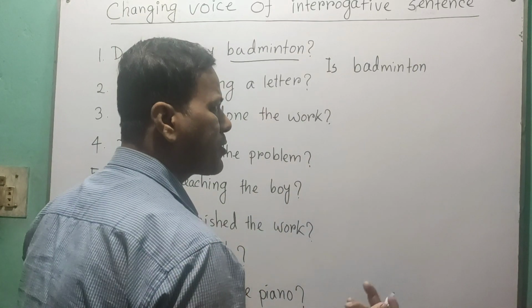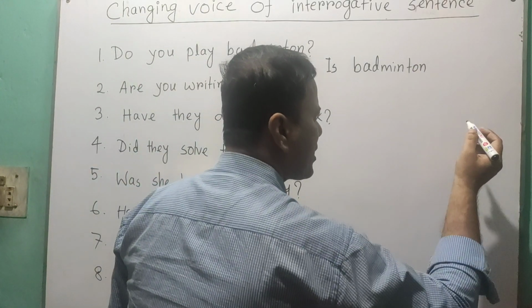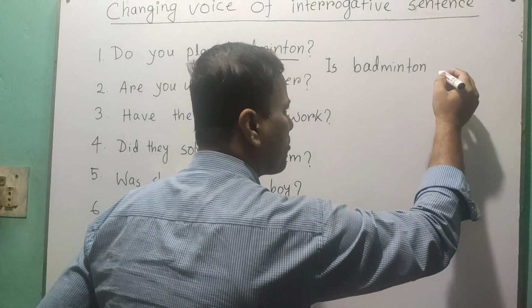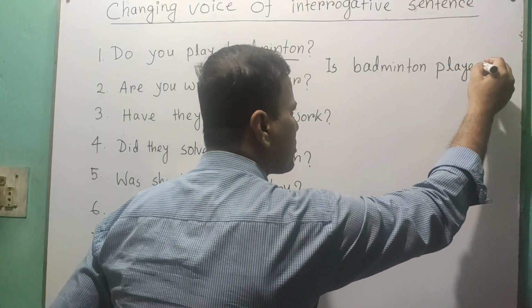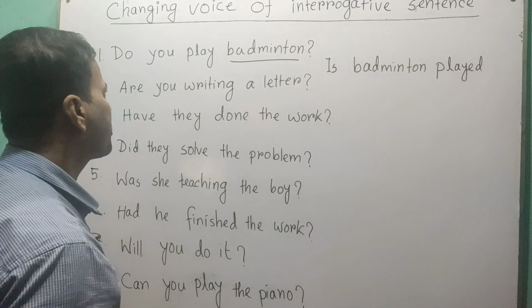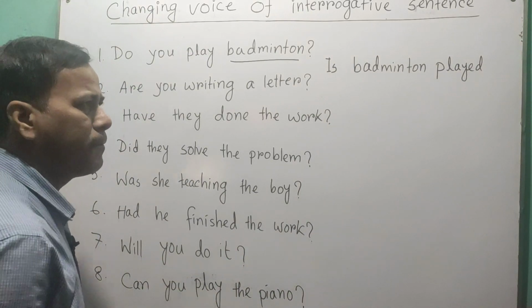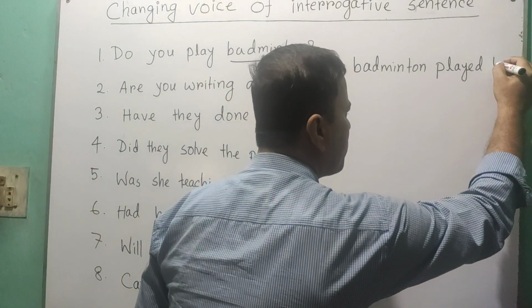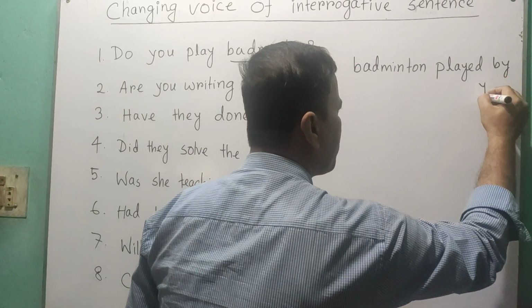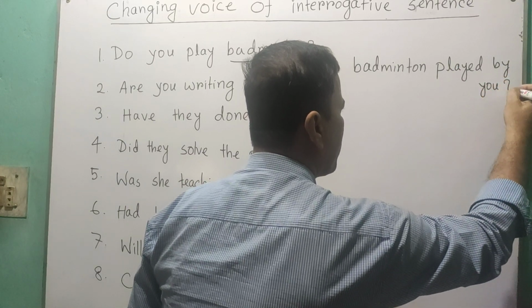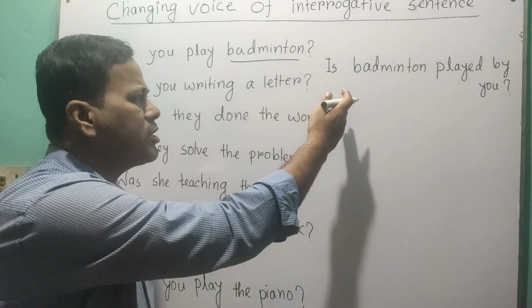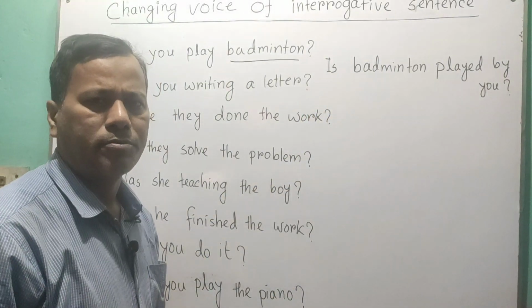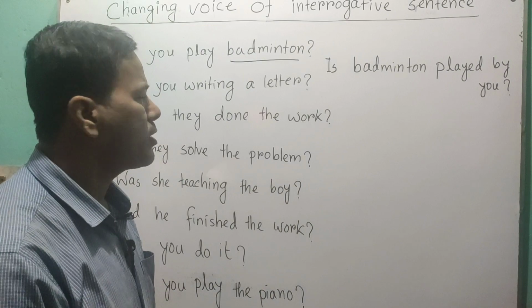So is badminton, we know in passive voice we have to write the third form of verb. Is badminton played? So is badminton played? And then by you. And you have to put a question mark at the end. So is badminton played by you? As simple as that. Okay.